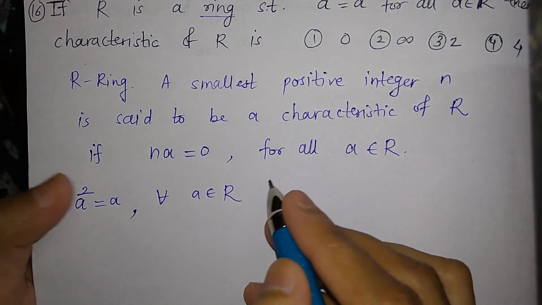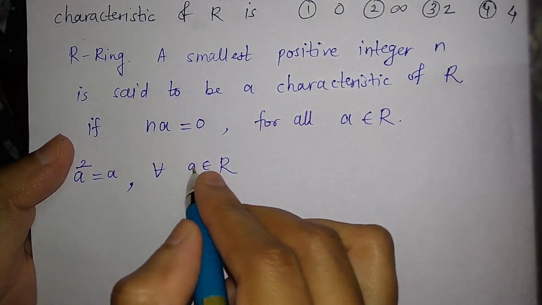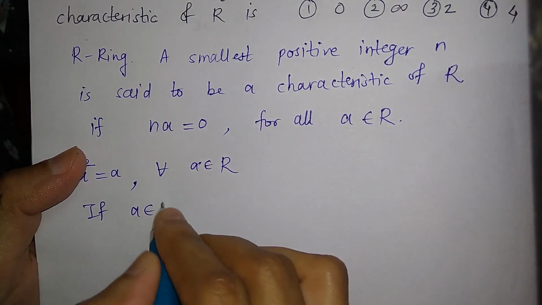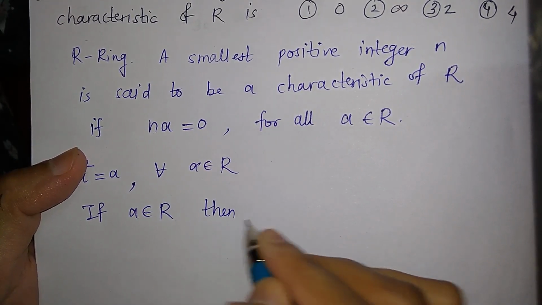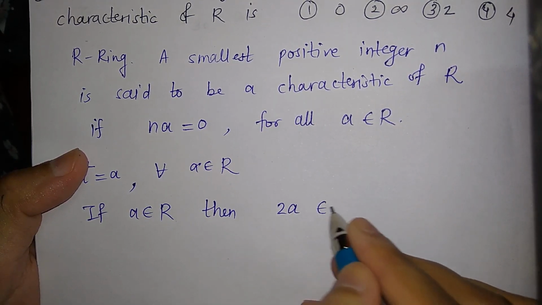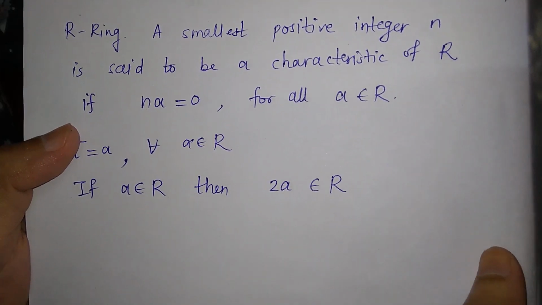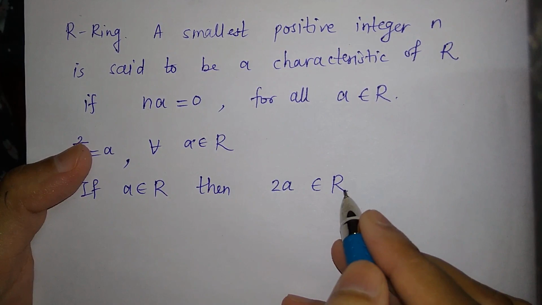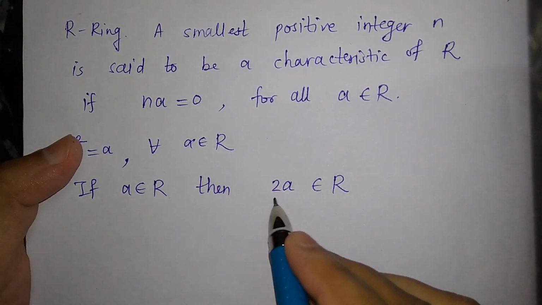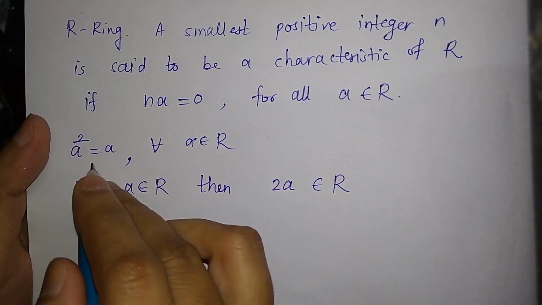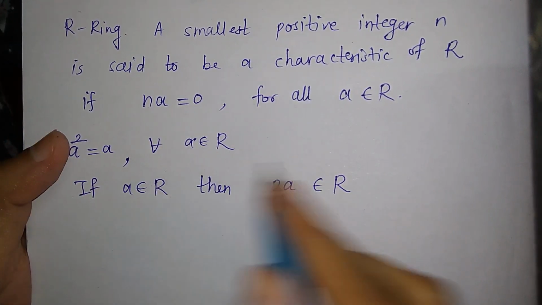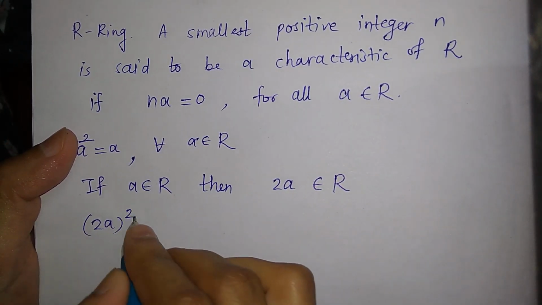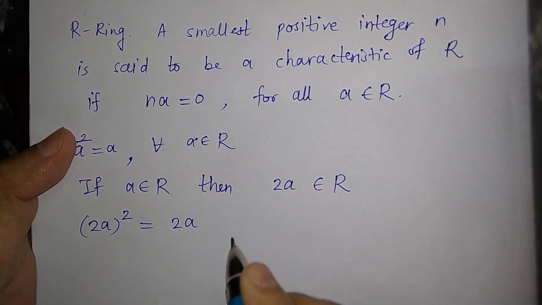Now just recall that if a is in R, then 2 into a is also in R, right? So this is an element of R, and we know that the square of any element is equal to itself for every element in R. That means (2a) square is also equal to 2a.